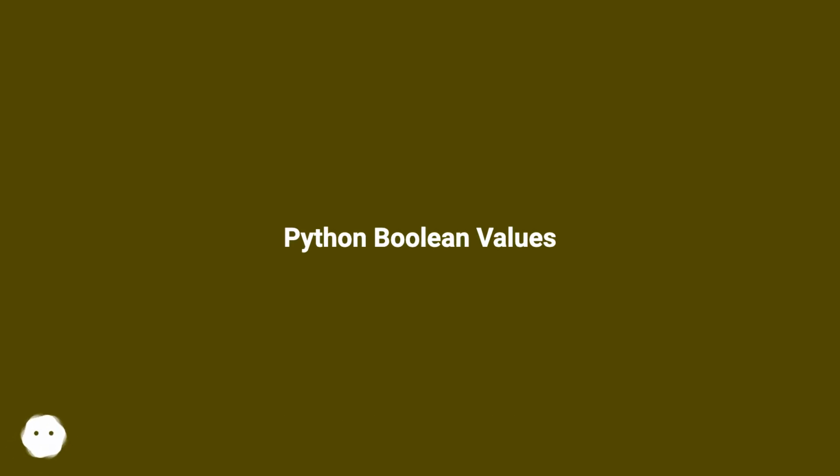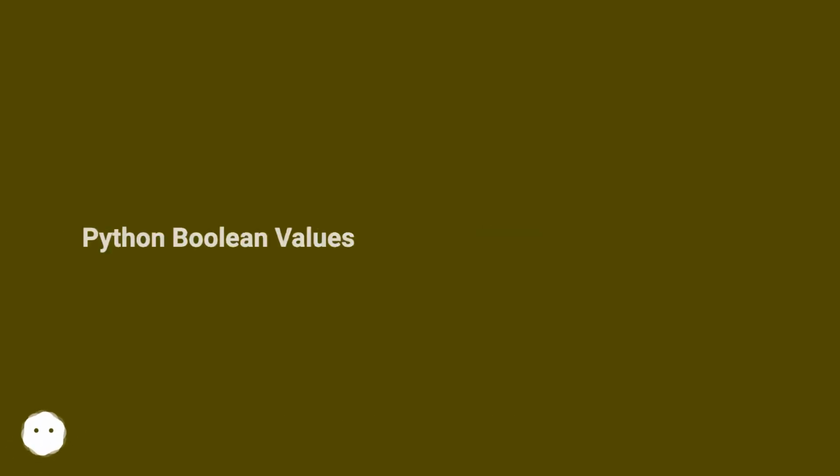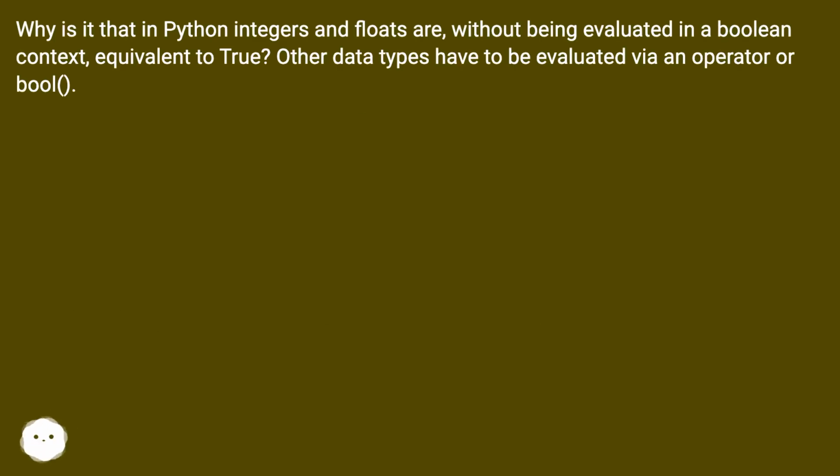Python Boolean values. Why is it that in Python integers and floats are, without being evaluated in a Boolean context, equivalent to true? Other data types have to be evaluated via an operator or bool. That's not true.